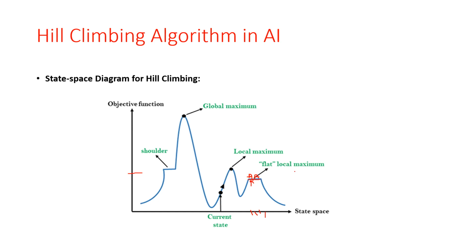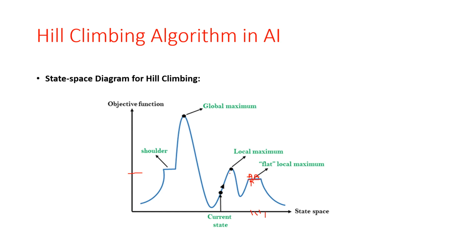Then the ridge. Okay, so ridge means a region which is higher than its neighbors but itself has a slope. So it is a region which is higher than its neighbors but itself has a slope. It is a special kind of local maxima.